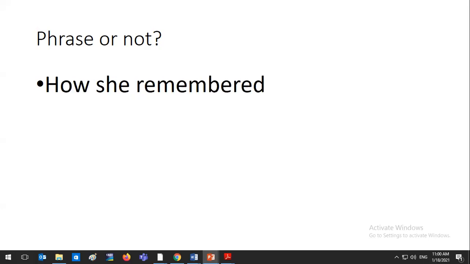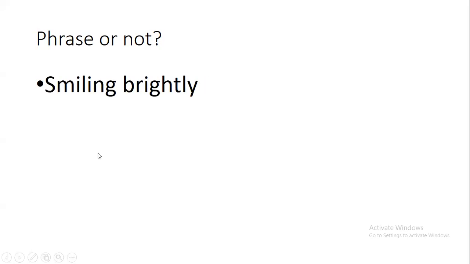"How she remembered." This group of words, phrase or clause? If it's a phrase, raise your hands. If it's a clause, keep your hands down. Perfect, class. Everybody did not put their hands up because we know that this is a clause. Why is it a clause? Because we have a subject and we have a verb. Good job. If you have a subject and a verb, it's a clause, and you kept your hands down, which is perfect.